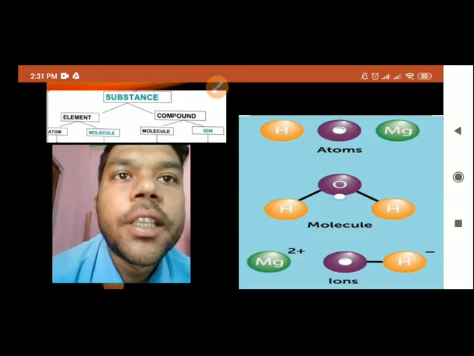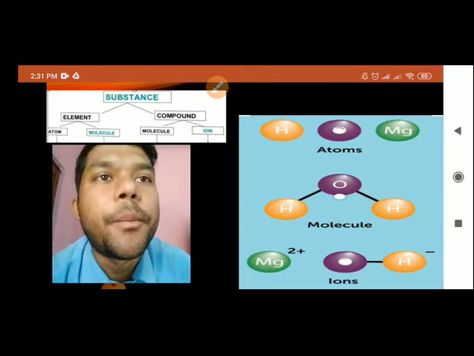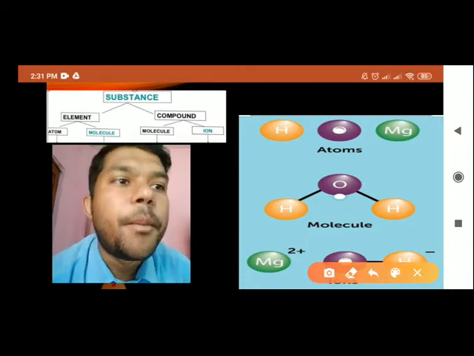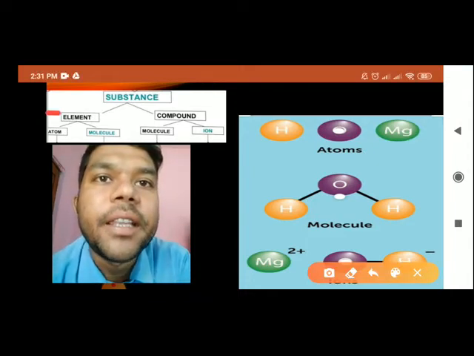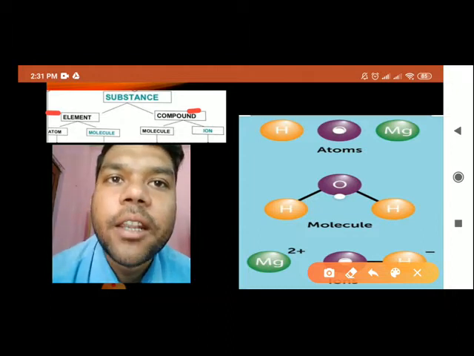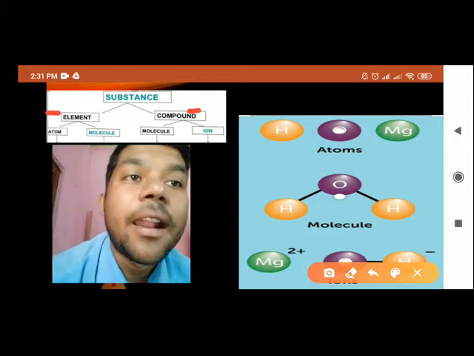So I was discussing the classification of substances. Pure substances are classified into elements and compounds. Again, the smallest particle of an element is the atom or molecule. The smallest particle of a compound is the molecule and ion.